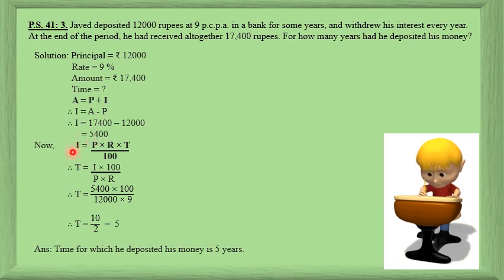Now if interest is PRT upon 100, then T is I into 100 upon P into R. Substitute your values and you get your time as 5 years, and write your final answer with respect to the question.